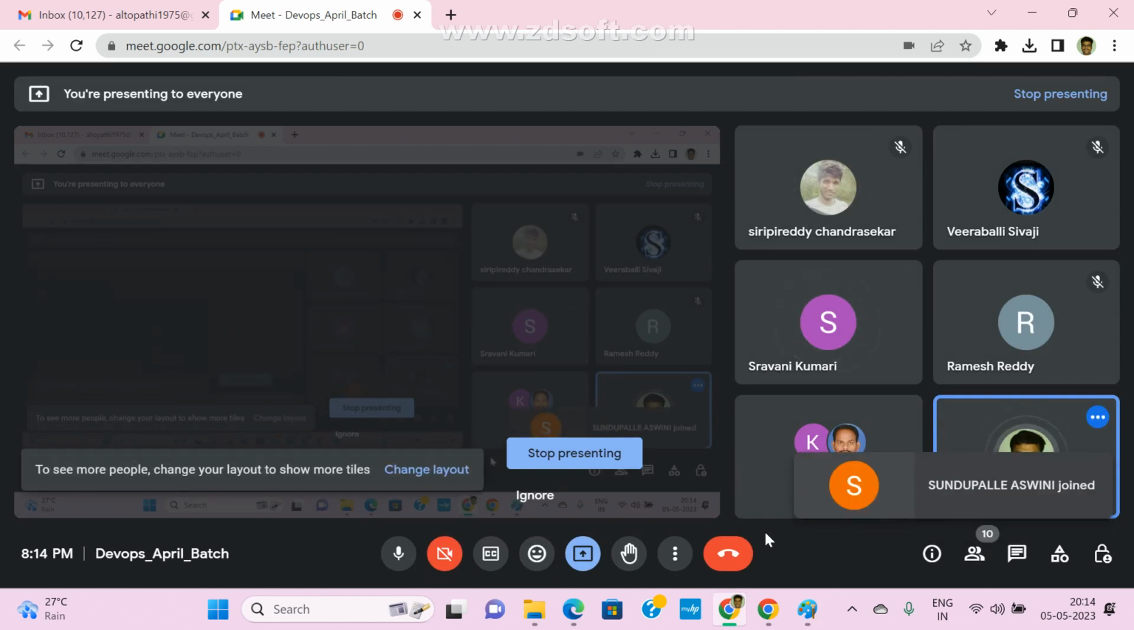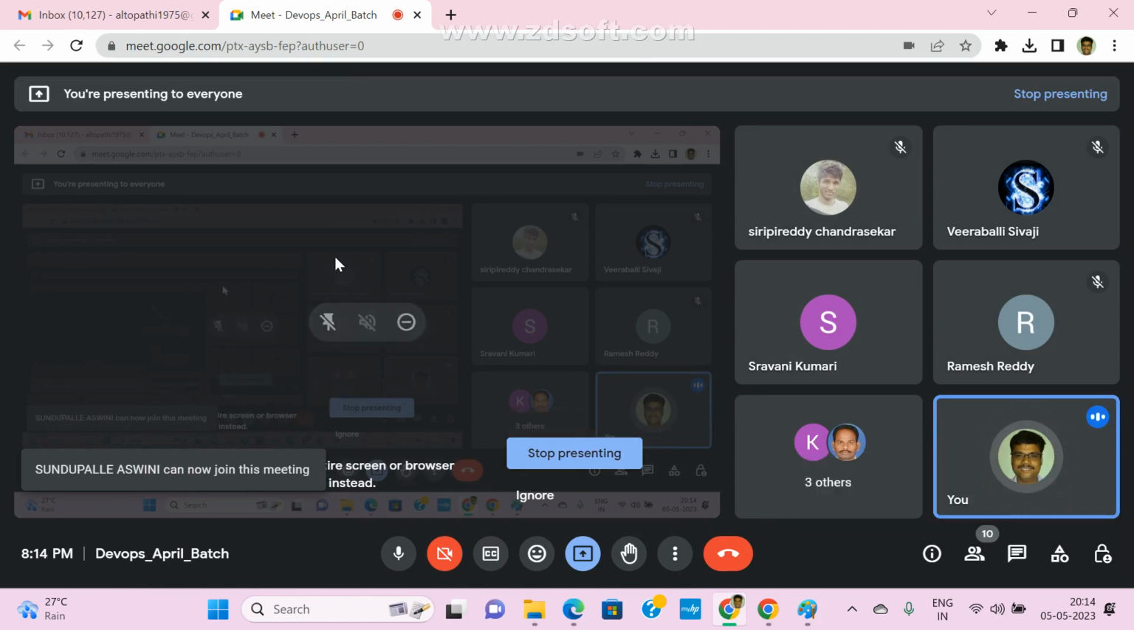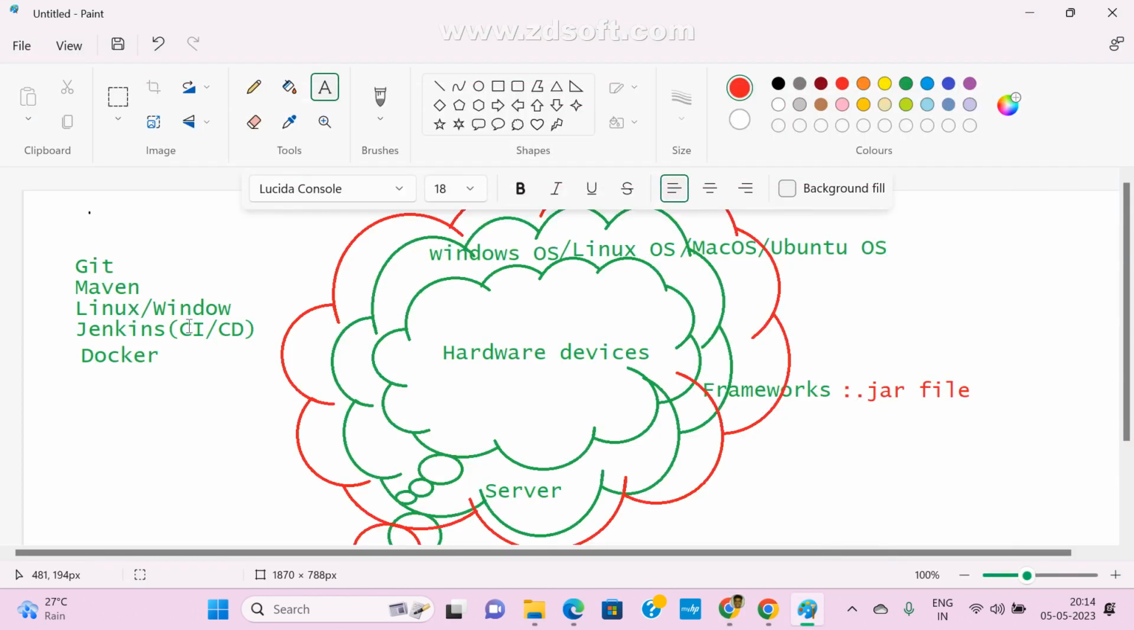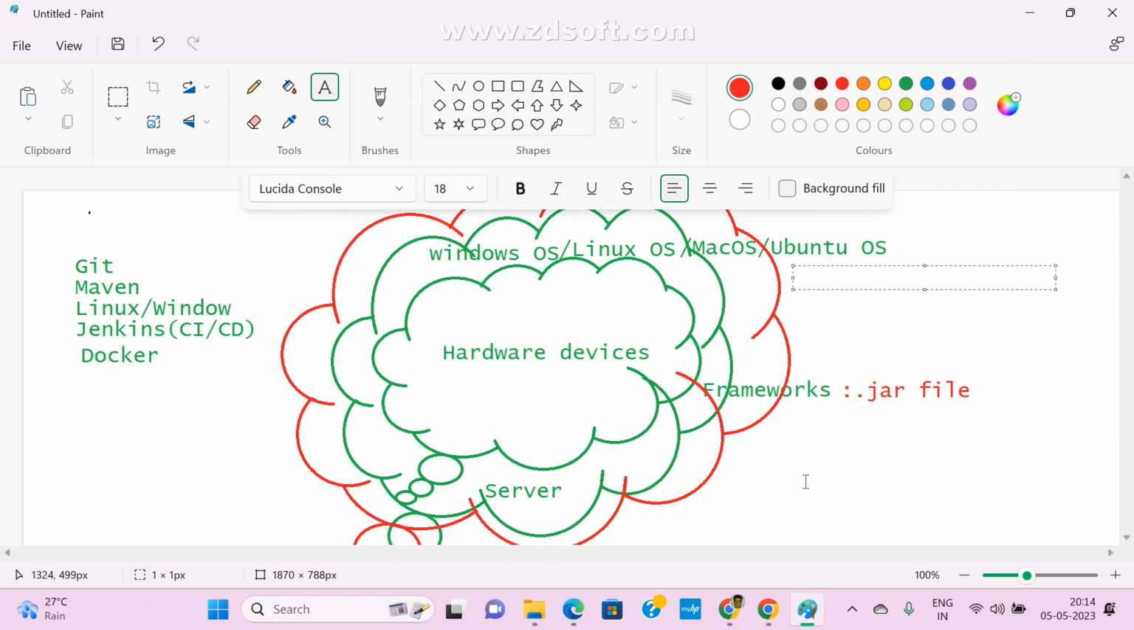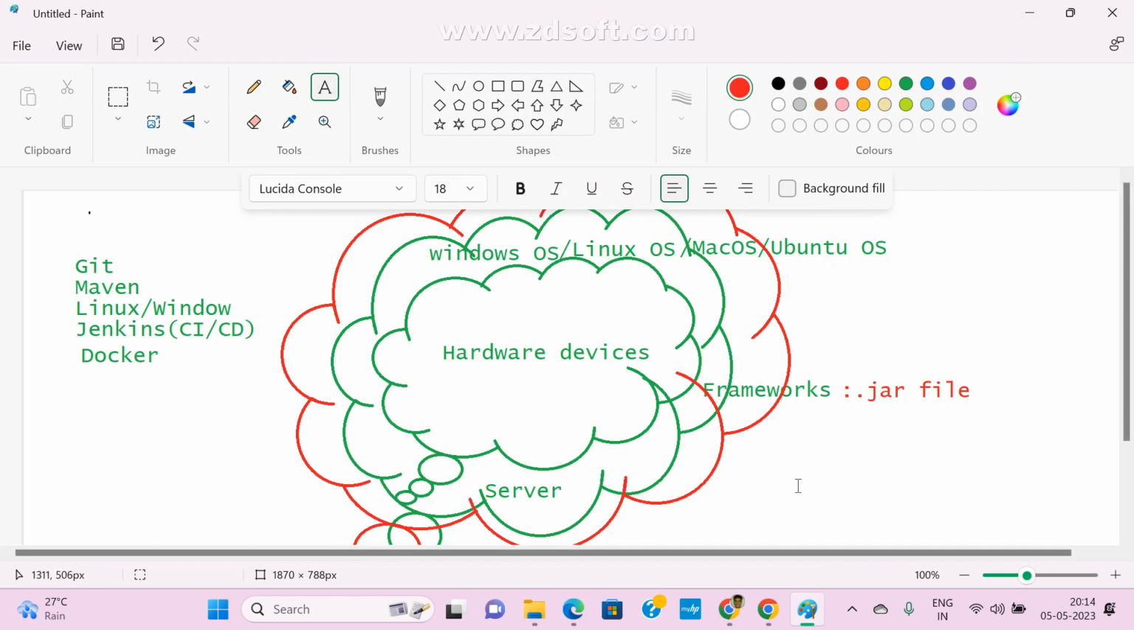Mostly developers are using frameworks, but as a DevOps engineer, you don't need to worry about that. We are not going to implement any frameworks or any applications. Our role is how to deploy our applications, how to implement scripting and so on. That is only our role.